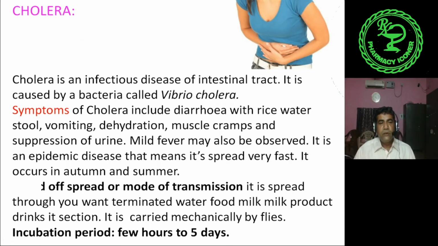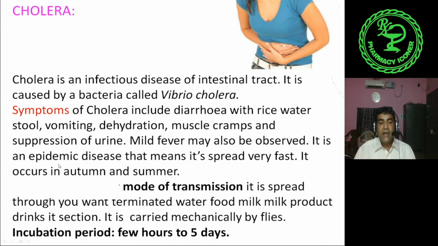Cholera. Cholera is another type of enteric disease. Cholera is an infectious disease of intestinal tract. That is the enteric disease. It is caused by bacteria called Vibrio cholerae. Symptoms of cholera include diarrhea or loose motion with rice water stool, vomiting, dehydration, muscle cramp, and suppression of urine. During cholera, mild fever may also be observed.